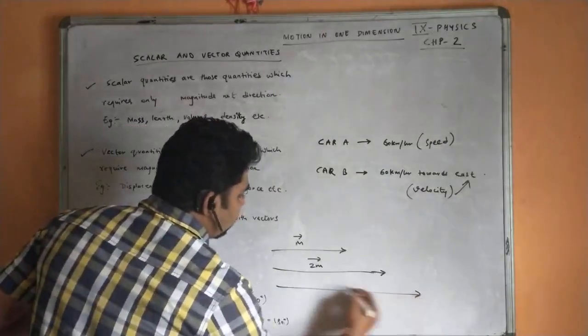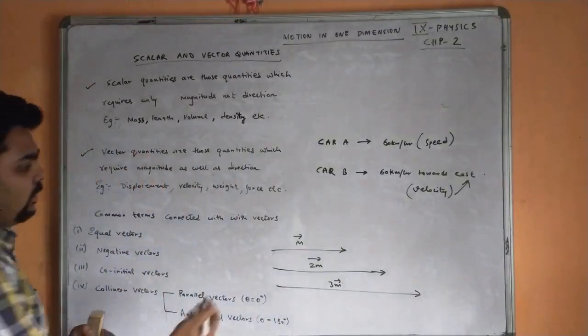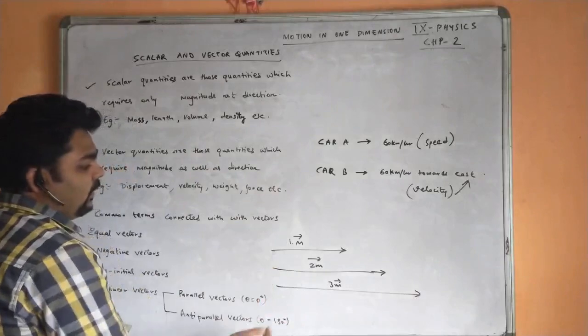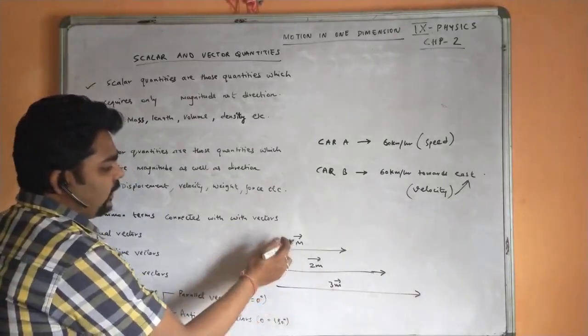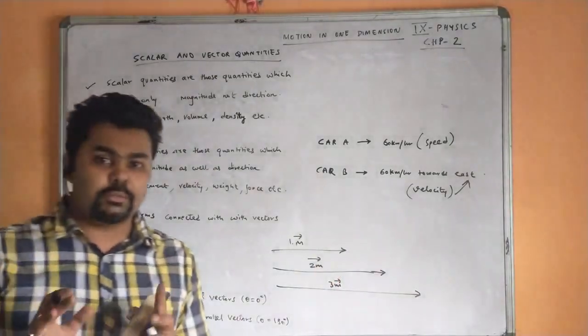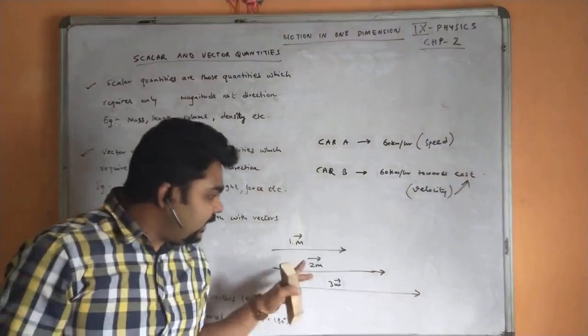Let us consider 3m vector. See, I have increased the magnitude. Here the magnitude is 1, 2 and 3, that means multiplication. So 1, 2 and 3 are called scalar multiplication of a vector quantity. Scalar multiplication of vector quantity. So they are acting in the same line.